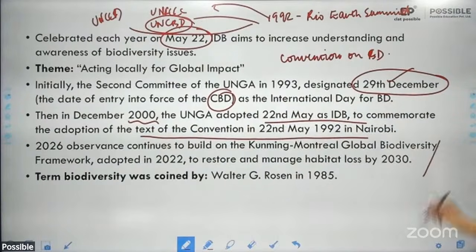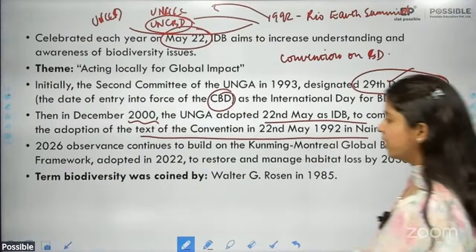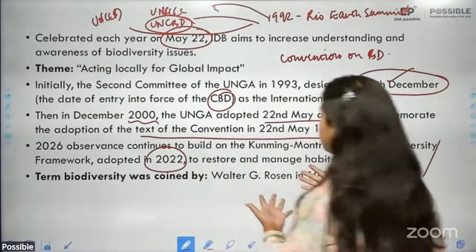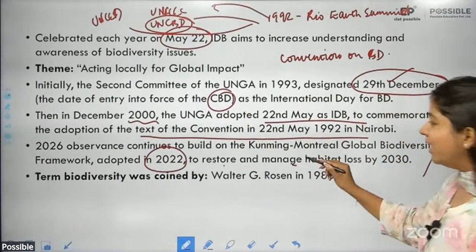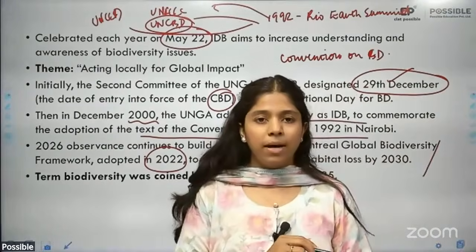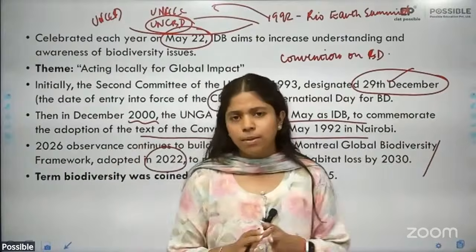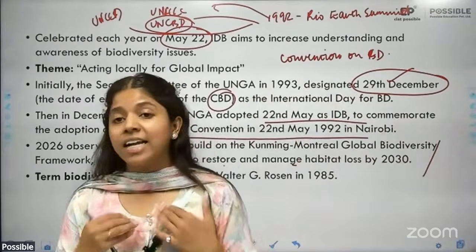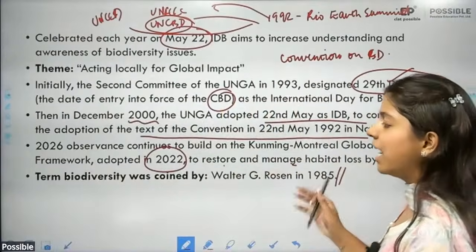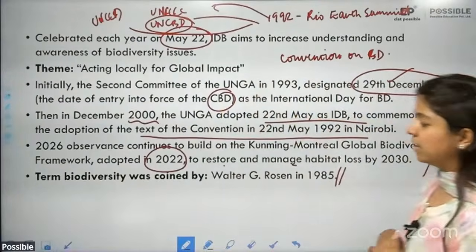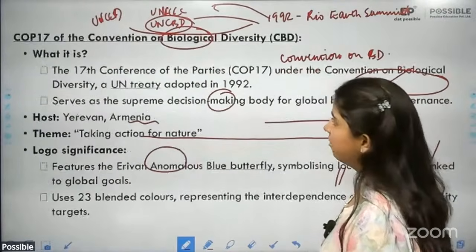All right. Now, the 2026 observance continues to build on the Kunming-Montreal Global Biodiversity Framework, which was adopted in 2022. And what is the purpose of the Kunming-Montreal framework? To restore and manage habitat loss by 2030. So in 2022, the KM Global Biodiversity Framework was adopted because under this framework, they ideated that they are going to undertake restoration of biodiversity by 2030. All right. Also, do remember static information, very important, that the term biodiversity was coined by Walter G. Rosen in 1985.